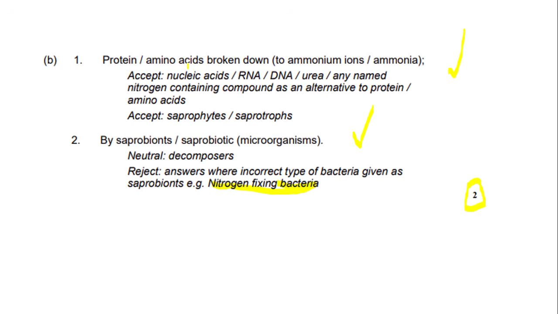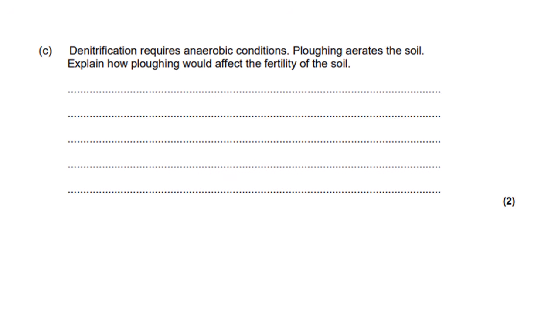Right, so let's move on to the next part of the question. So it says denitrification requires anaerobic respiratory conditions. Ploughing aerates the soil. Explain how ploughing would affect the fertility of the soil. As this is an explain question, you need to justify what you're putting.